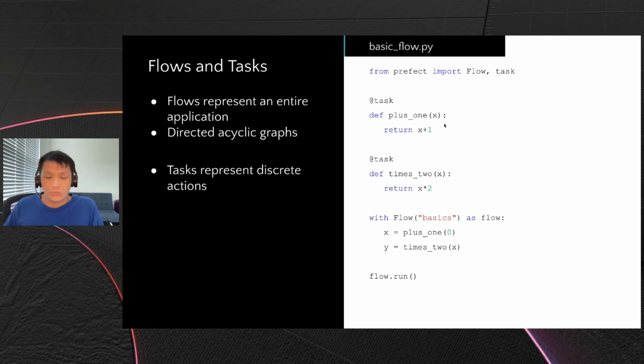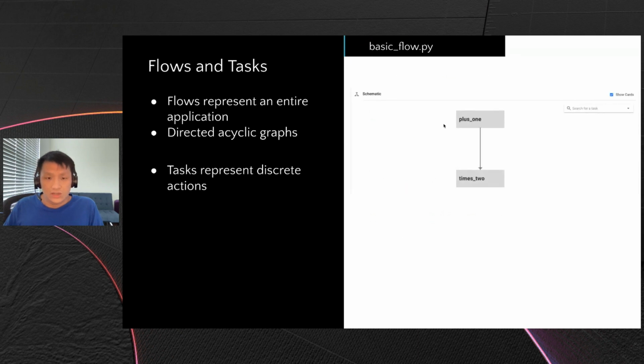So we make the Prefect flow context manager, and we name the flow basics. We then have X and Y. X calls our first task, which is +1. And notice that Y takes in X as the input into ×2. When you go to the UI, it sets a dependency between these two tasks. So on the top, we have +1, and on the second, we have ×2. And ×2 will take in the input from +1 because we passed it as a dependency.